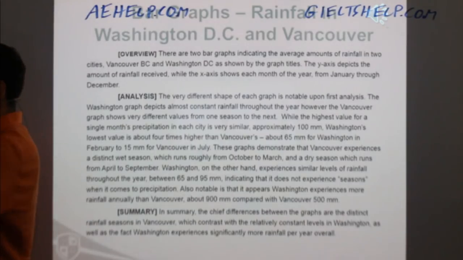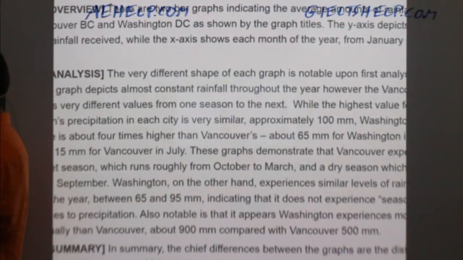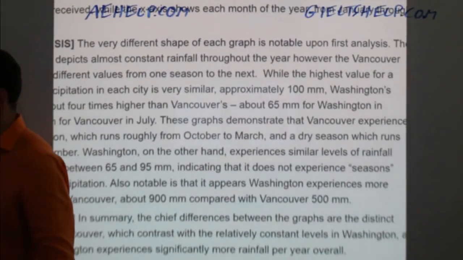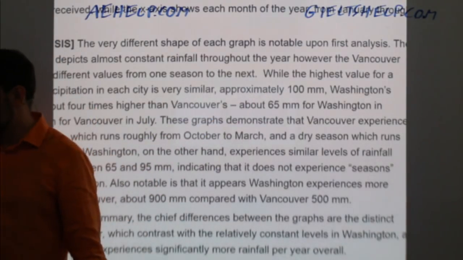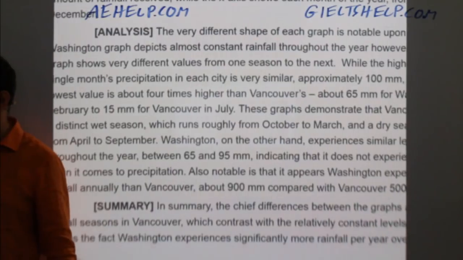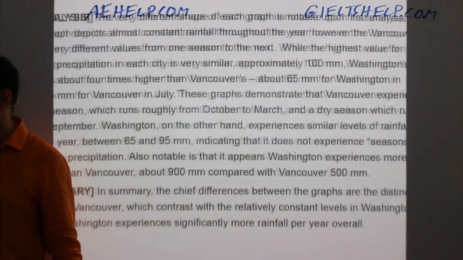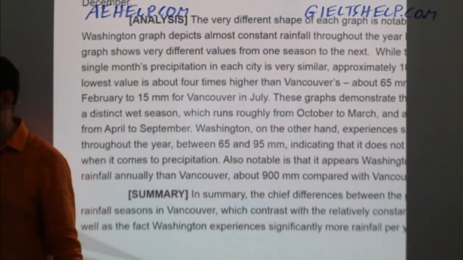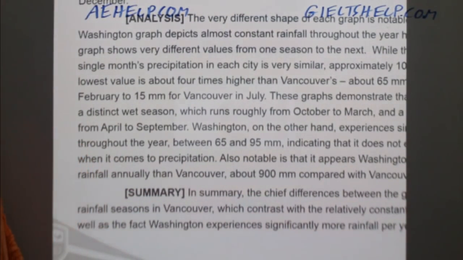Now that you've had a good look at those graphs, it should be fairly clear, okay? Let me make that a little bit bigger. So here, while the highest value for a single month's precipitation in each city is very similar, approximately 100 millimeters, Washington's lowest value is about 4 times higher than that of Vancouver's.